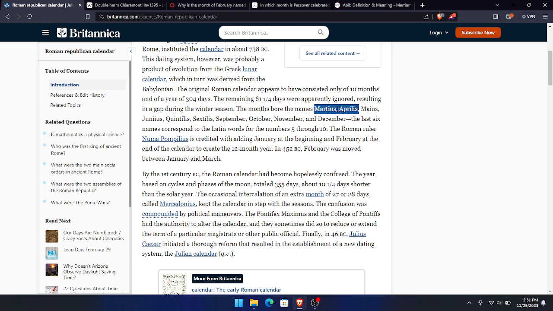So it says right here. Matter of fact, let me prove it. I said this is the original name for July, Quintilis, and it was named after Julius Caesar. And then Sextilis was August.